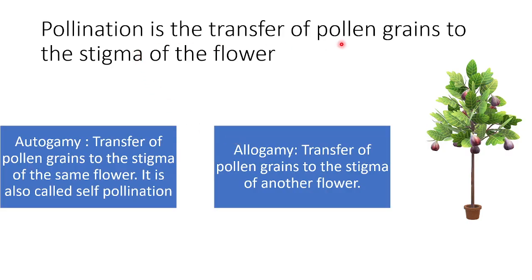Pollination is the transfer of pollen grains to the stigma of the flower. Autogamy is the transfer of pollen grains to the stigma of the same flower. It is also called self-pollination. Allogamy is the transfer of pollen grains to the stigma of another flower.